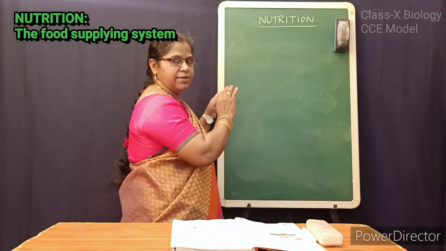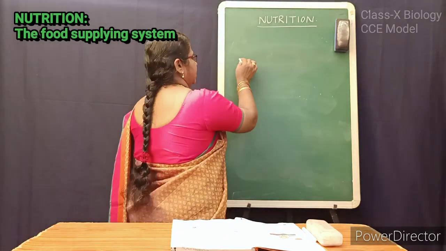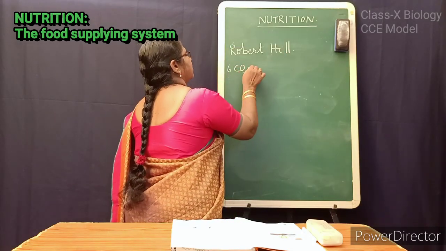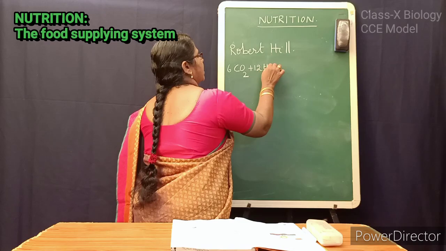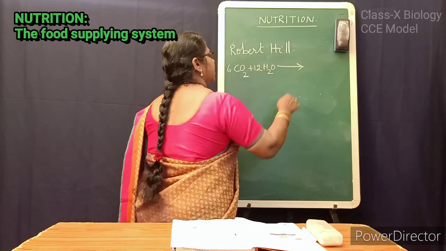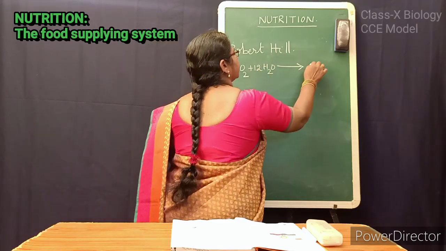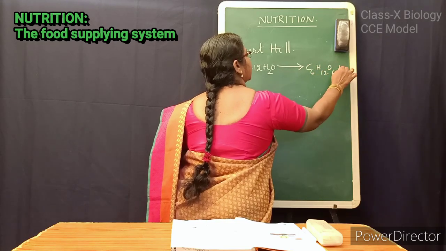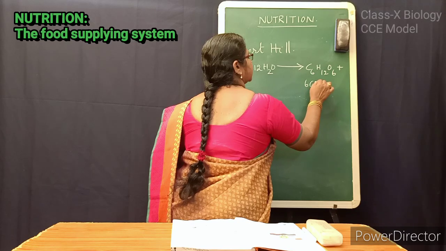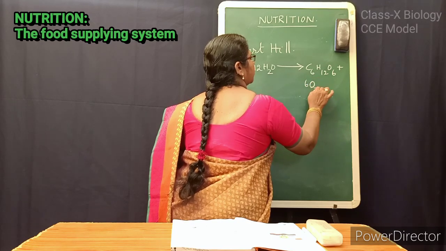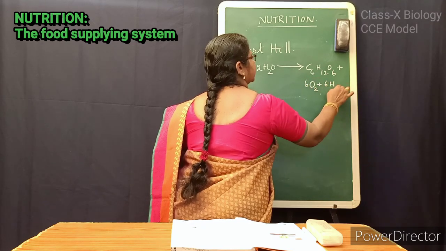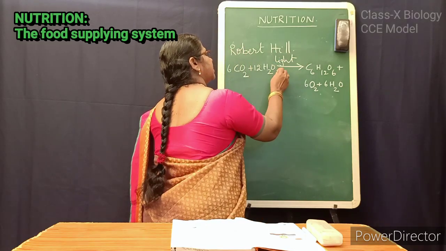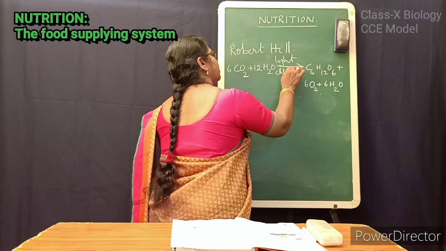This is the equation for photosynthesis. 6CO2 plus 12H2O gives C6H12O6 plus 6O2 plus 6H2O. This is in the presence of light in the chlorophyll.